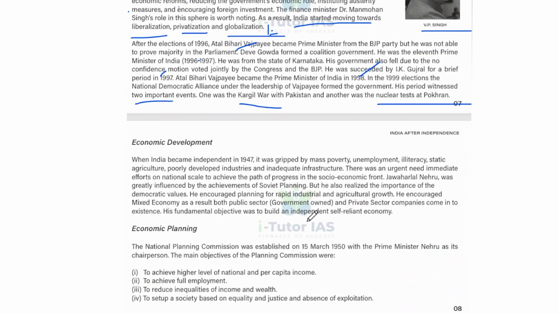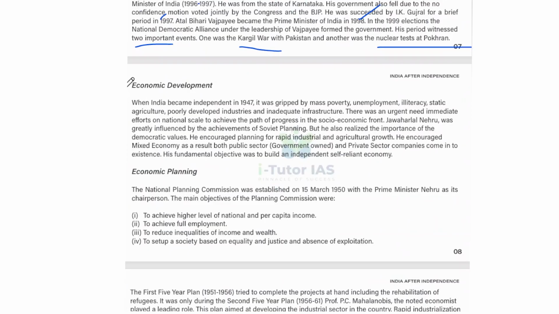Okay, and what economic developments happened when India became independent in 1947? It was gripped by mass poverty, unemployment, illiteracy, static agriculture, poorly developed industries, and inadequate infrastructure. And there was an urgent need for immediate effort on a national scale to achieve progress on the socio-economic front.